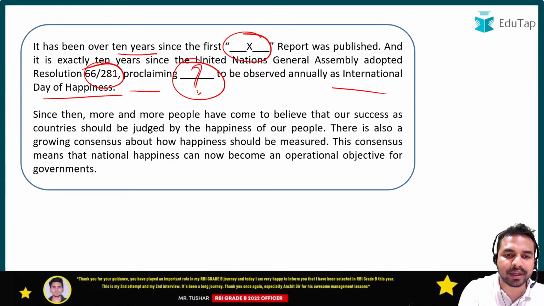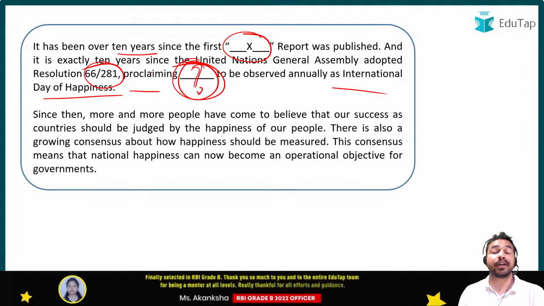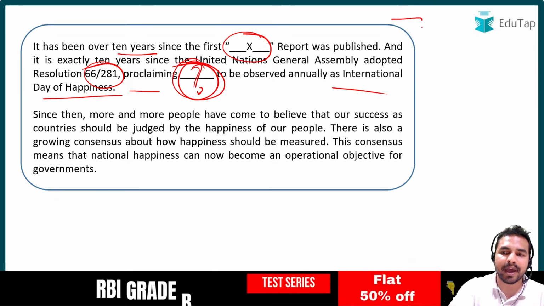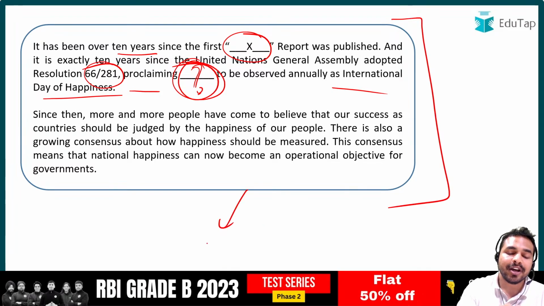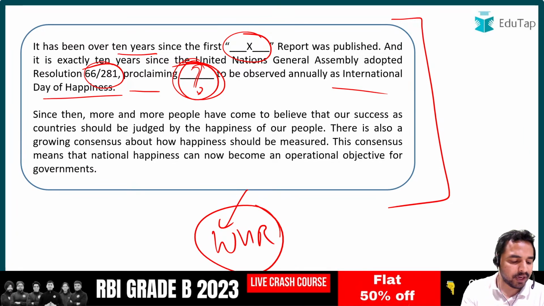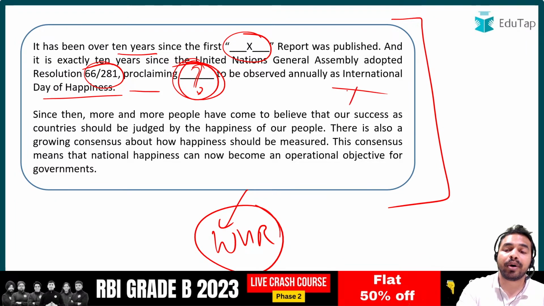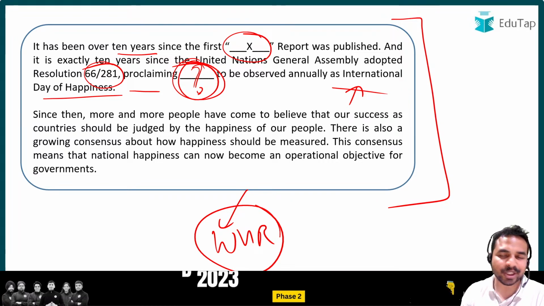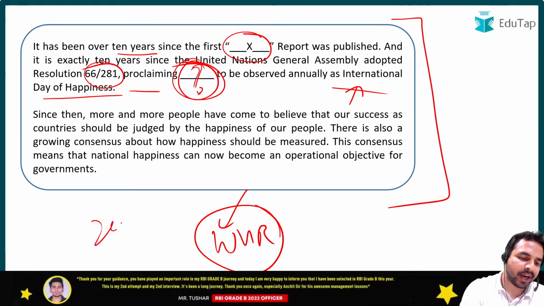Now guys, let's also cover another important question. Can you tell me on which date we celebrate the International Day of Happiness? Because let me tell you guys that this particular paragraph has been taken directly from the website of the World Happiness Report, and in the very first line, in the very first statement, they have asked about the International Day of Happiness. So can you tell me the date on which we celebrate International Day of Happiness? Absolutely right, it is 20th of March.